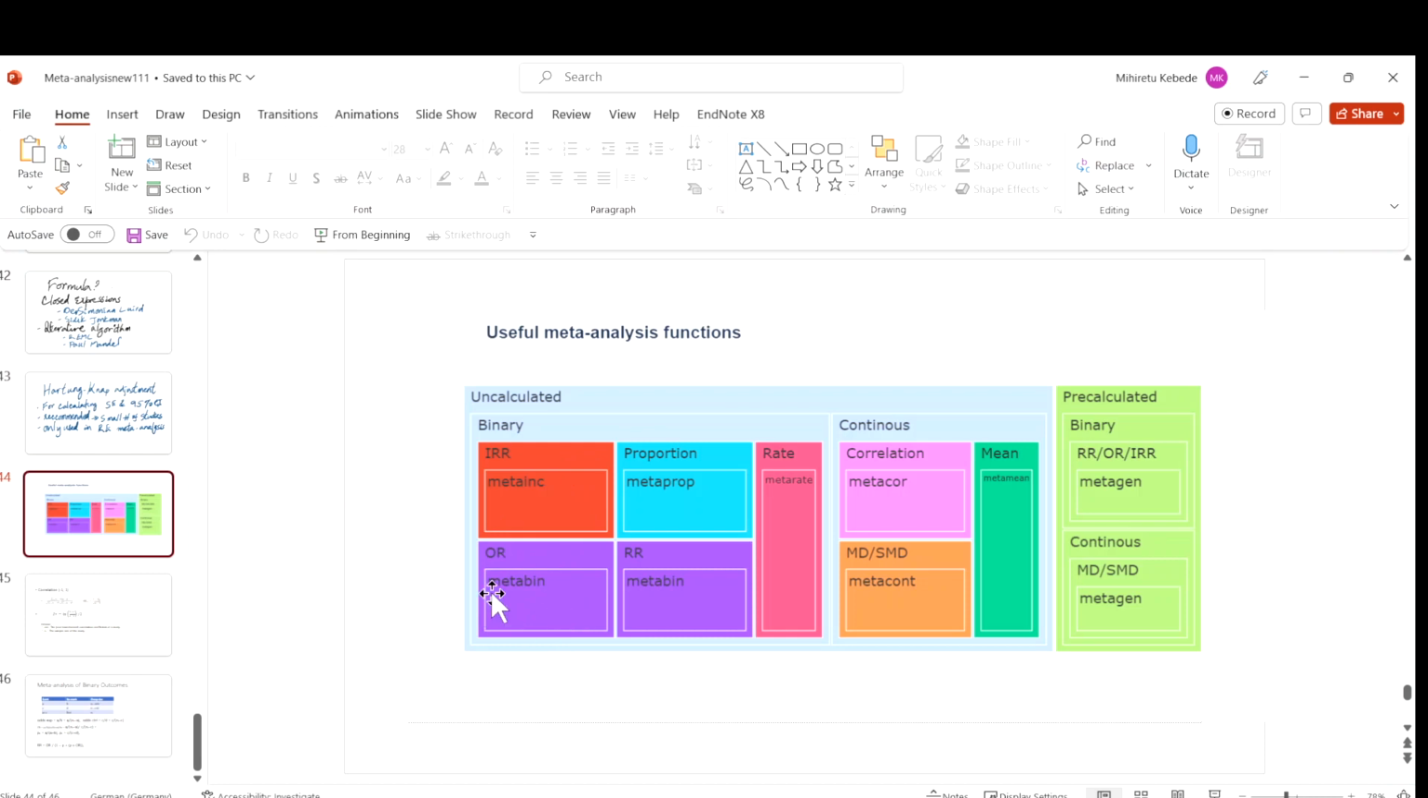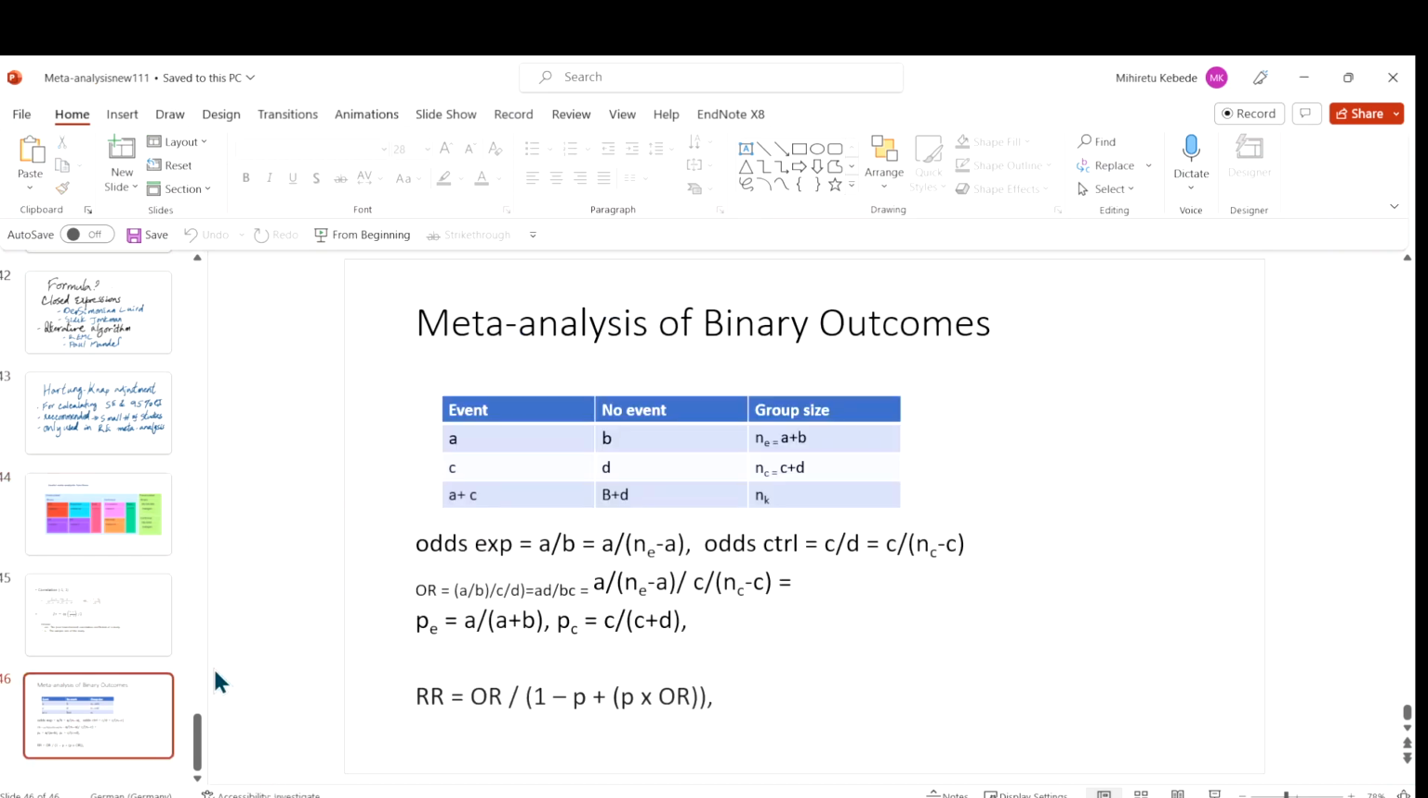Otherwise, you can also manually calculate the odds ratio or risk ratio, and then from there you can use the metagen function. So with metagen, you pre-calculate the odds ratios or risk ratios, and then using the metagen function, you can pull them all together. The other thing you need to calculate, to pool binary outcomes, maybe risk ratios and odds ratios, is the standard error.